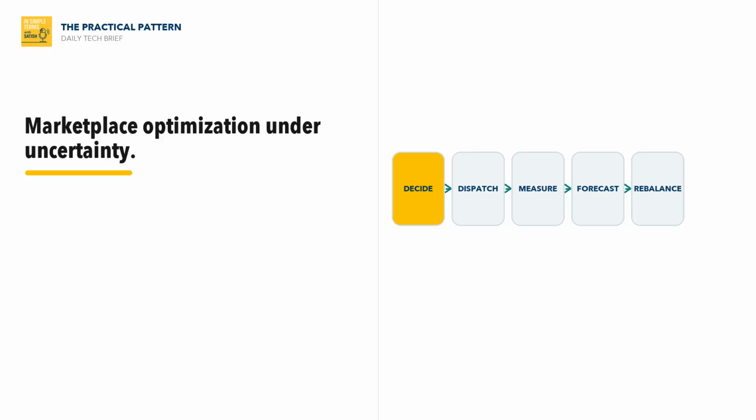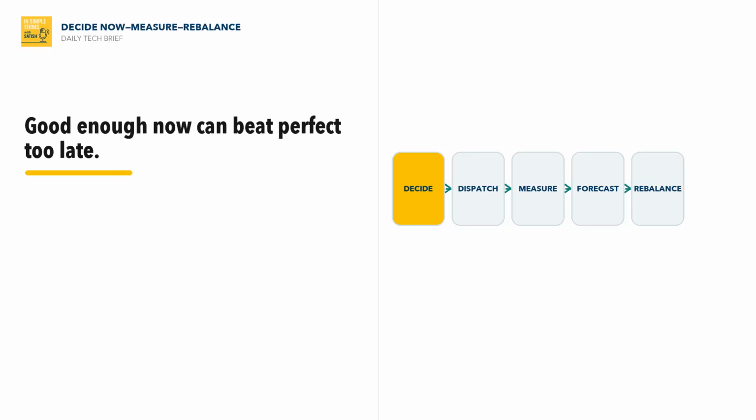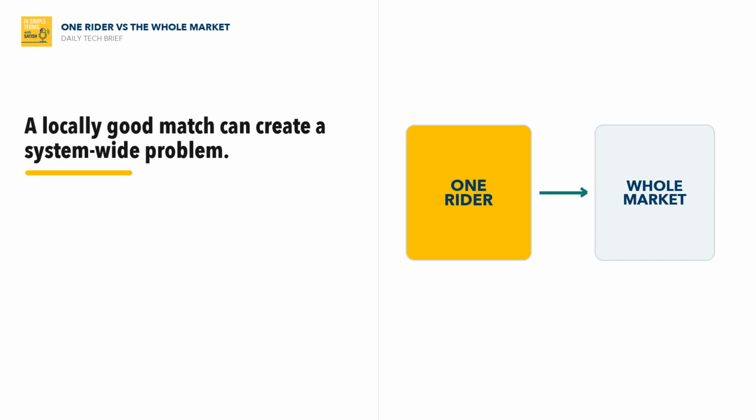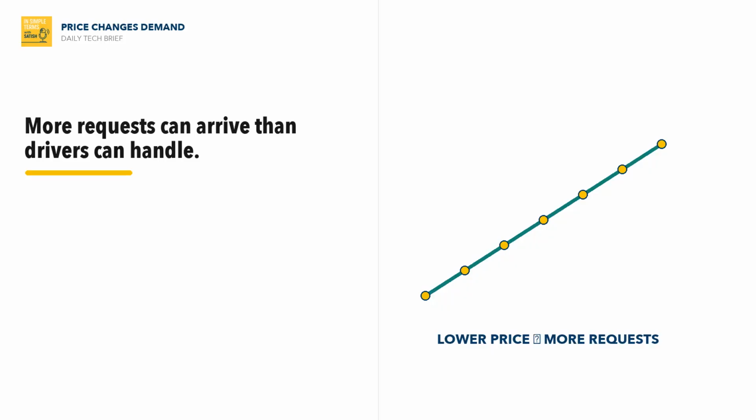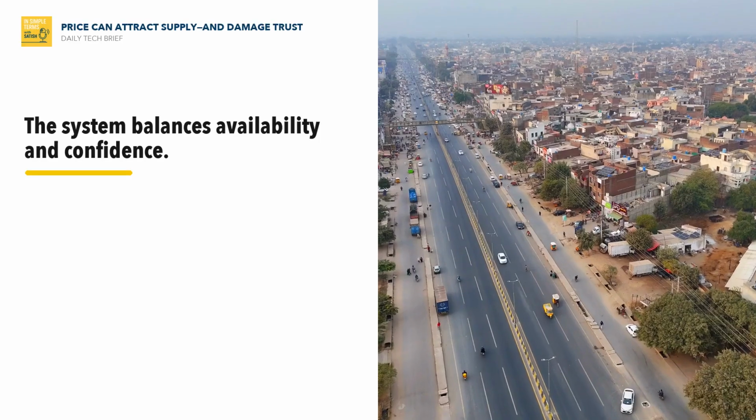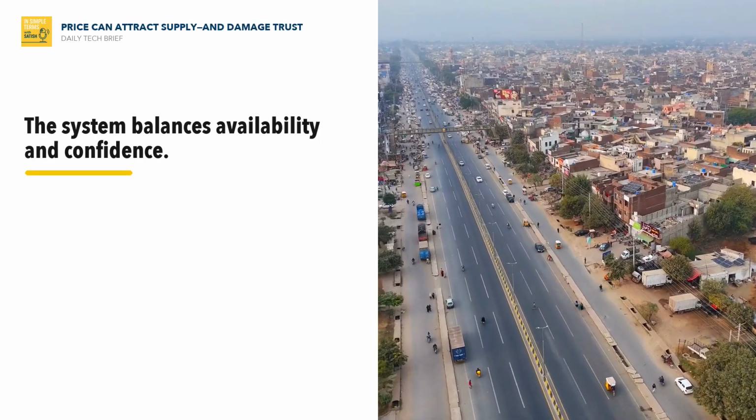For engineers, the useful idea is this. The practical pattern is marketplace optimization under uncertainty. Make a good enough decision now, keep measuring what happens, and rebalance continuously. The catch is that the best match for one rider may not be the best match for the whole marketplace. A short pickup may steal the only driver from a high demand zone. A cheap fare may create rider demand that driver supply cannot handle. A high fare may solve supply but damage trust.